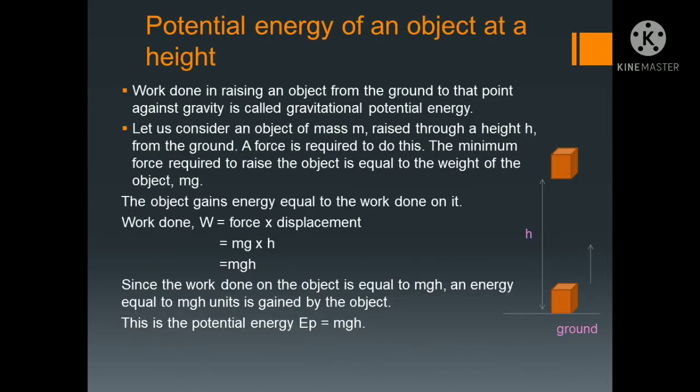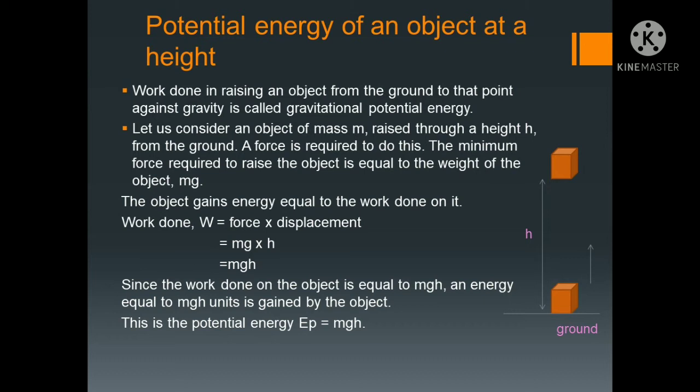Let's see how. Potential energy of an object at a height. Now we'll talk about taking an object from the ground to one height. Work done in raising an object from the ground to that point against gravity is called the gravitational potential energy. Like you are playing with your brother or sister with a ball.